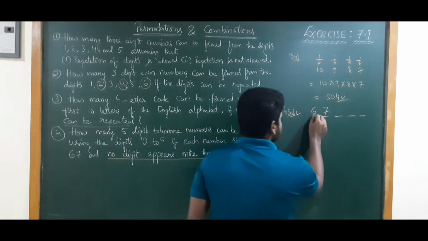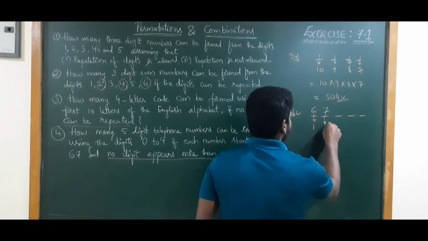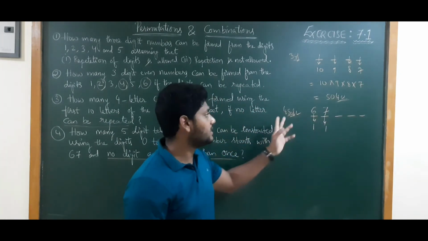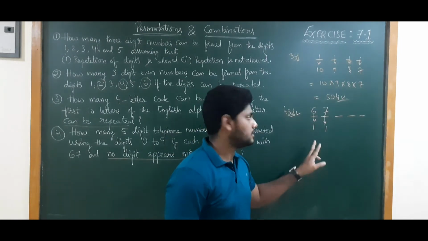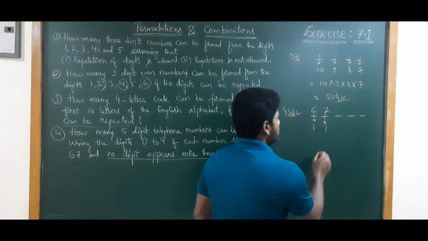As these two are compulsory, so only one way. So there is no other chance. You should not write 76 or 96. Should not write. So this is only one way, compulsory. So one way into. Next.